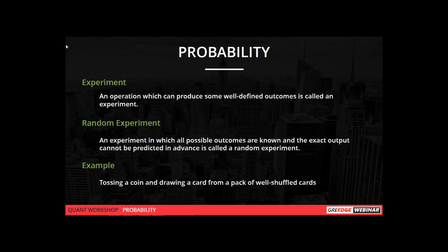So what is an experiment? An experiment is an operation which can produce some well-defined outcomes. A random experiment is an experiment which has several possible outcomes, and the output of that experiment will not be known exactly. For example, tossing a coin is a random experiment: you can get either a head or a tail, so the output cannot be predicted, but we know all the possible outputs. Is it clear, guys?